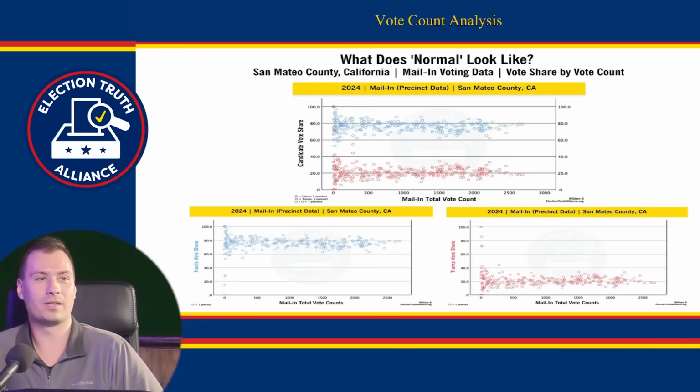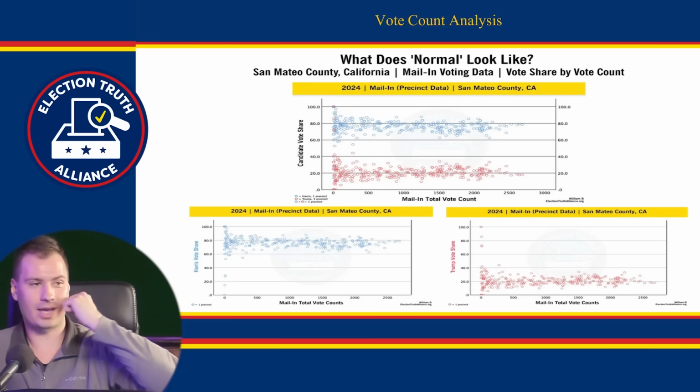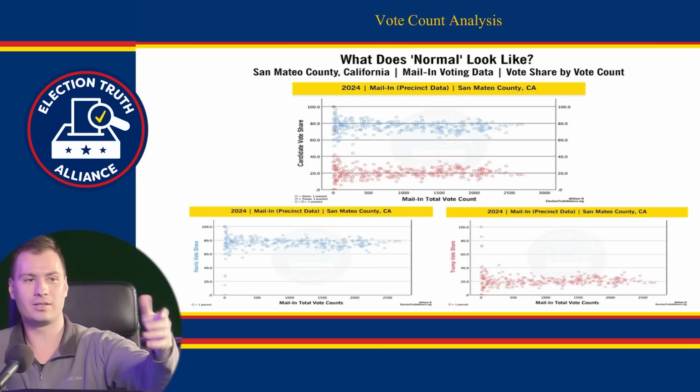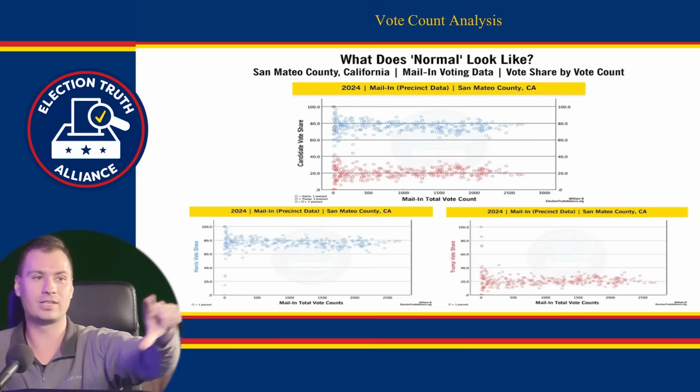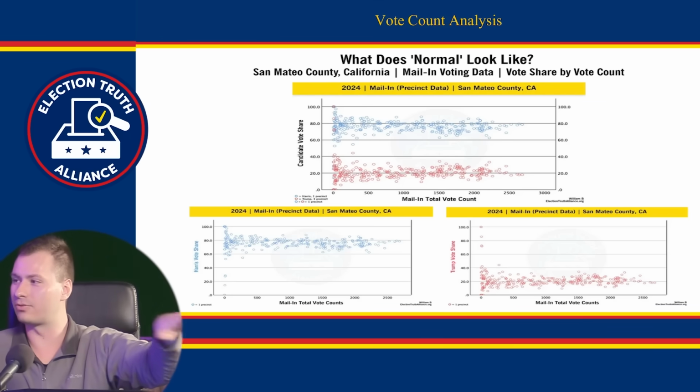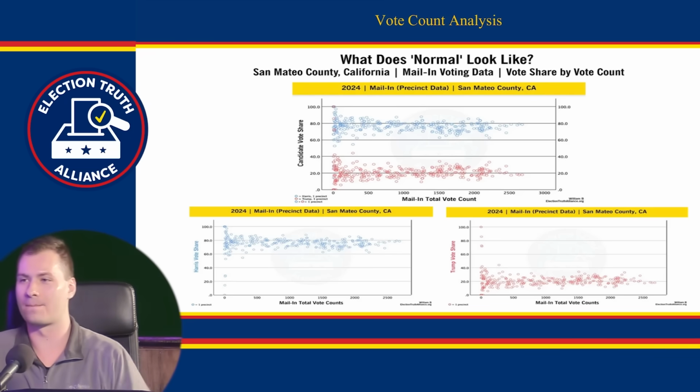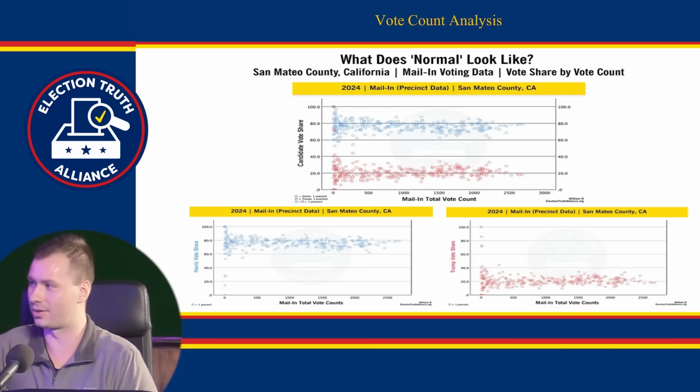So the only other point I'm going to make here is people will say, does this change based on a candidate being more popular or less popular? No. In this case, Harris is blue, Trump is red. All you'll see is that it'll shift up and down the graph. So you see, in this case, mail-in, Harris is sitting somewhere around 80, a little less than 80%. So let's say it flips and Trump is really popular in mail-in. He's just going to sit on the 80% line. The shape of votes of the precincts isn't going to change. It doesn't change as more people cast their votes. Got it. We understand that?